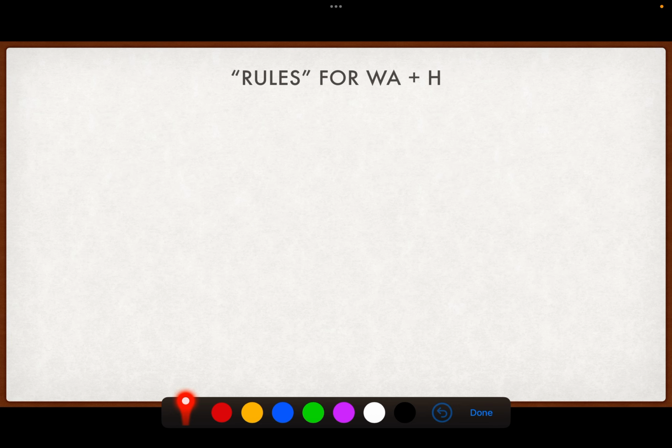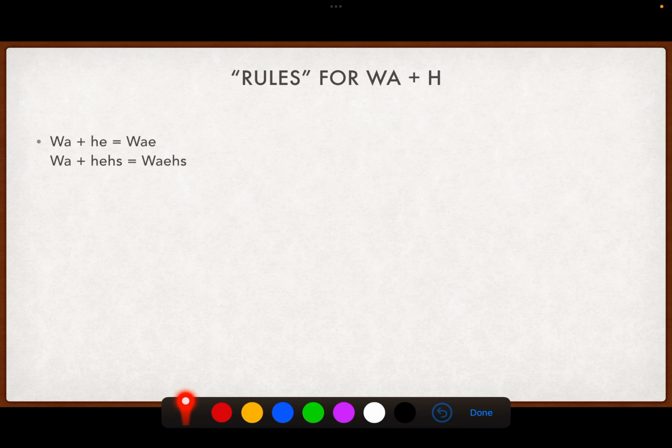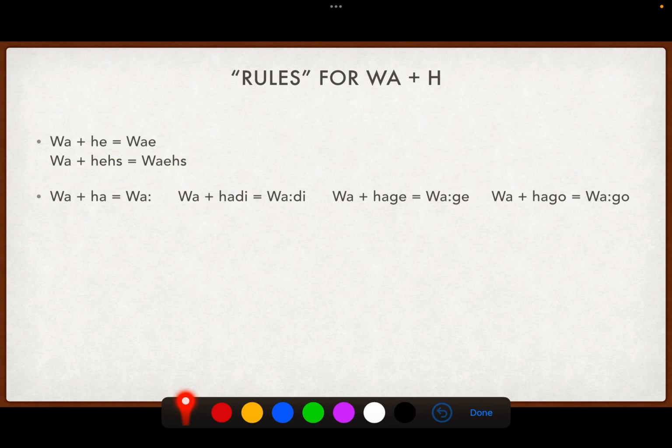So a little bit on these rules, we just kind of talked about it in there. Wa and he becomes ye. Wa and haste becomes weiss. Wa and ha becomes wa with a lengthened vowel. Same thing here, we have wa and ha, but we have this di too: wadi. We still have wa and ha, so we have wa, but we have ge: wage.